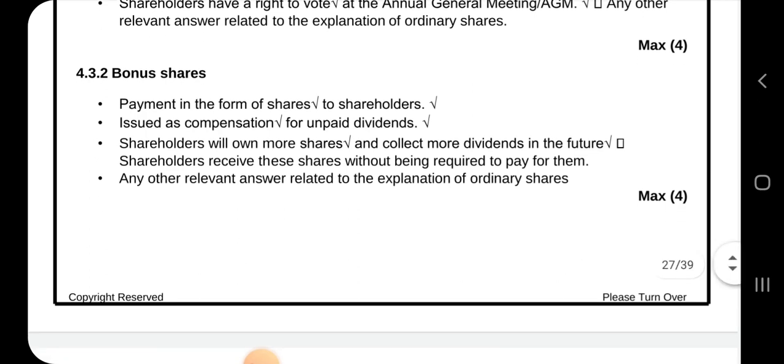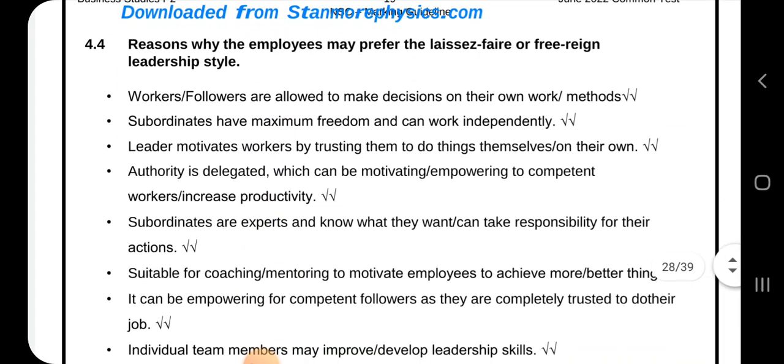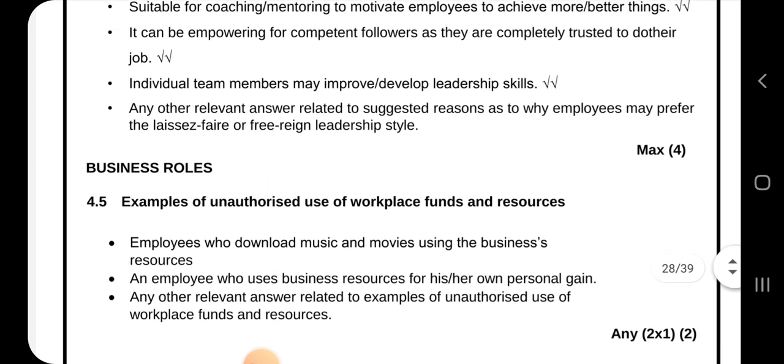give them bonus shares. And then the reason why employees may prefer a laissez-faire or free-rein leadership style is that followers are allowed to make decisions on their own work or methods, and subordinates have maximum freedom and can work independently. Leaders motivate workers by trusting them to do things on their own. Authority is delegated, which can be motivating and empowering to competent workers and increases productivity. So that is 4.4, and any other relevant answer.